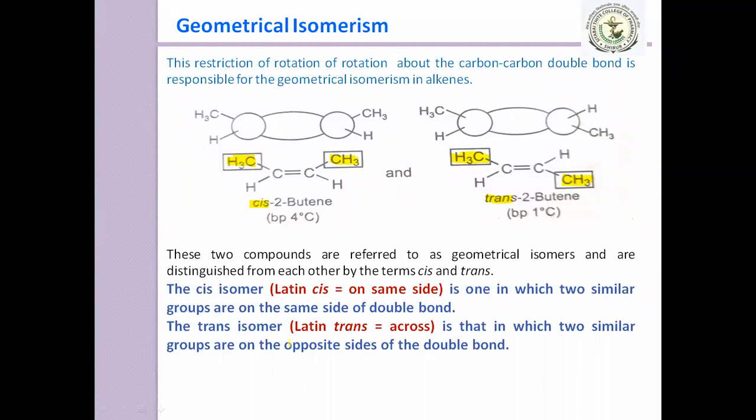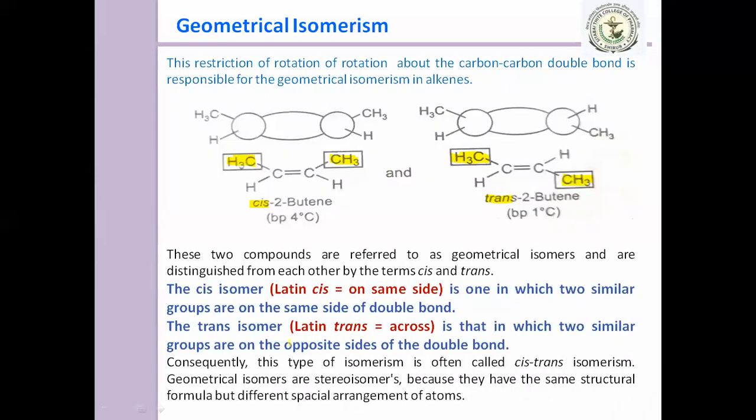So all of you getting this? Yes, sir. So you may say that this type of isomerism is often called cis-trans isomerism, and geometrical isomers are stereoisomers because they have the same structural formula, but there is a different spatial arrangement of atoms.